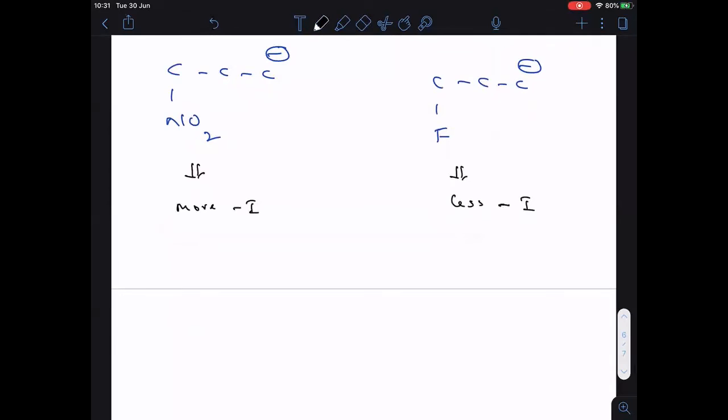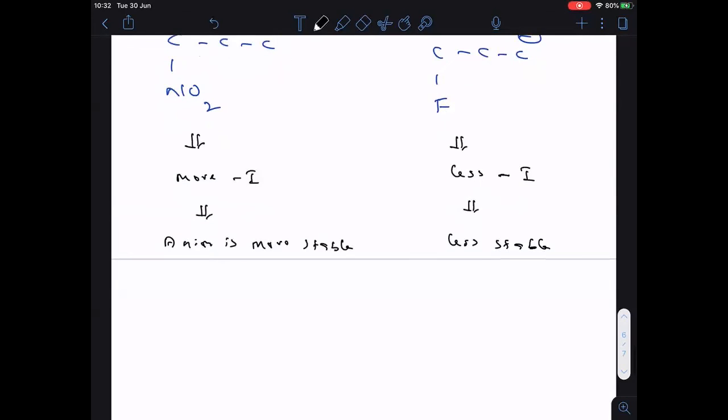Less minus I. You know, more minus I means anion is more stable here. So here anion is more stable. Clear? And here less minus I means anion is less stable. Followed, everyone?